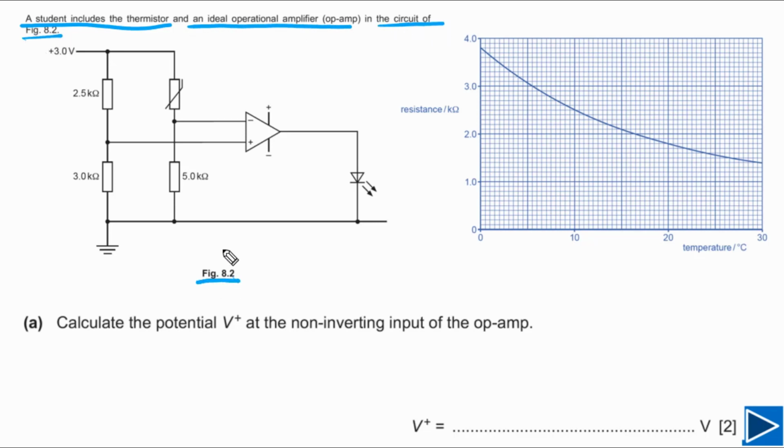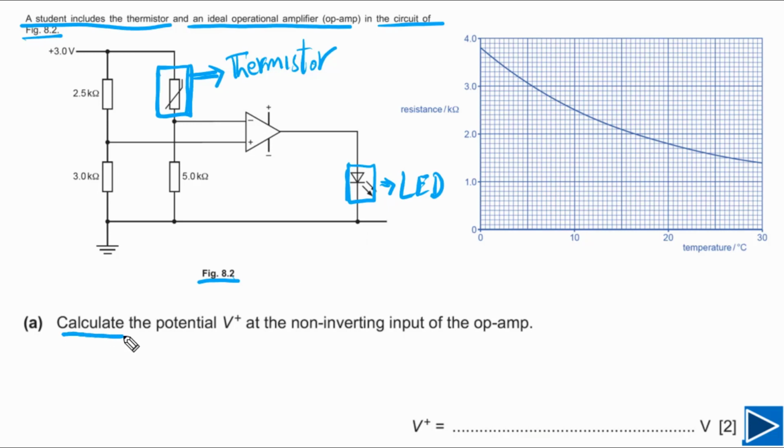This is our figure 8.2. You need to understand the names of these certain components. First of all, you need to be very clear with this symbol because it is very common, and this is for a thermistor. The second symbol you need to understand represents an LED, light emitting diode, and this is our output device. These are just resistors, as you can see, and this is an op amp.